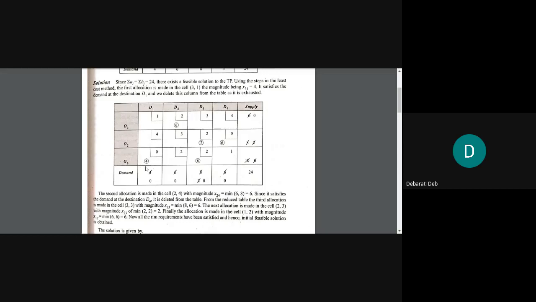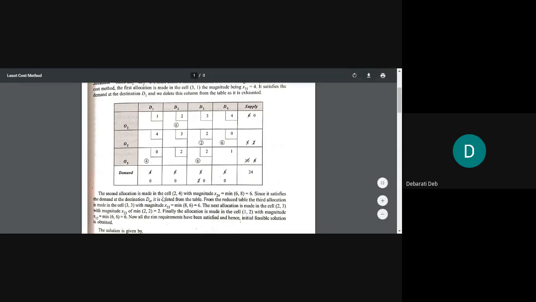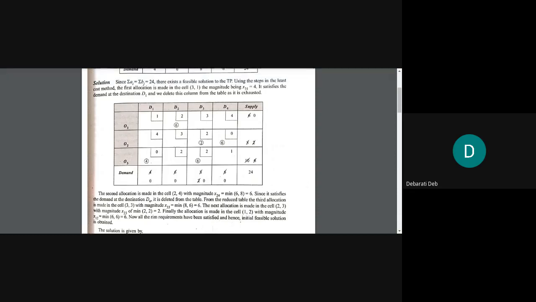That means the third row and first column, right? We name it 3-1. The cell name is called 3-1 or O3D1. So let us select O3D1. Now the rule is the same as northwest corner. In order to allocate, we have to see the row total and the column total.